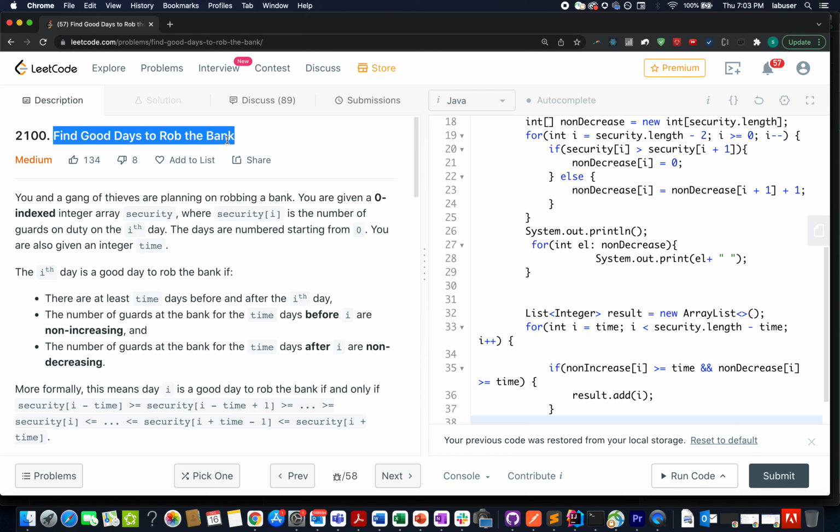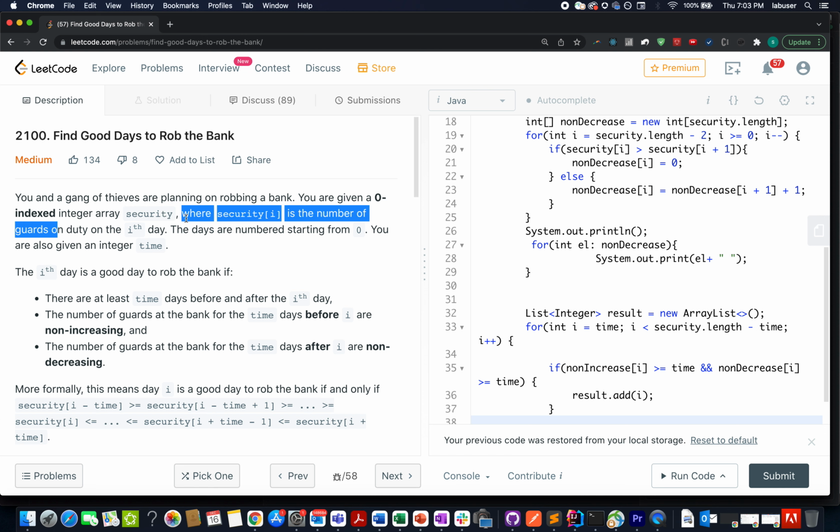Here we are given a gang of thieves that are planning for a robbery. We are also given a security array of type integer that signifies the number of guards on duty on the ith day. We are also given an integer time. We need to identify those good days on which the robbery is possible, and we need to return them in a list or array. How do we define a good day?